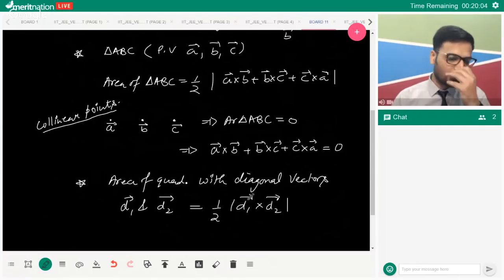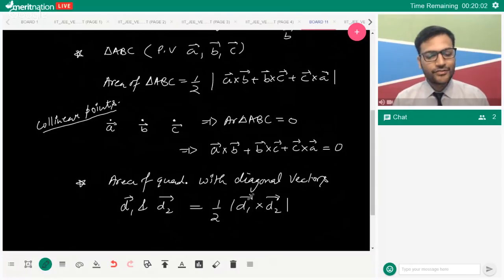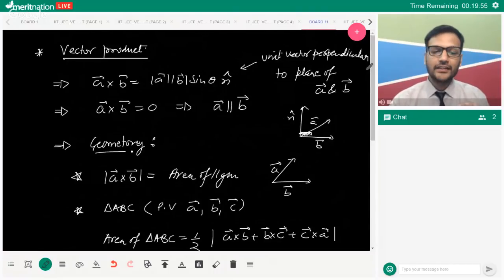The formula to calculate area of a rhombus is half into product of diagonals. So D1 cross D2 is not the multiplication of the vectors, but the cross product of two vectors. Okay, this was a basic summary on vector product.